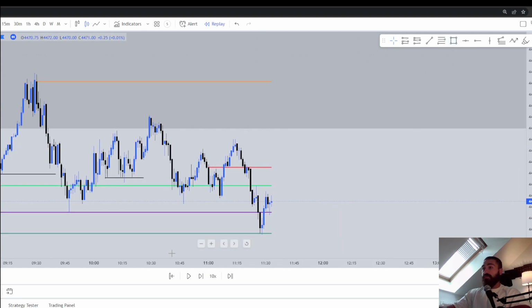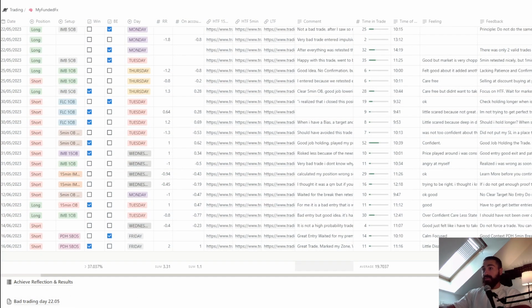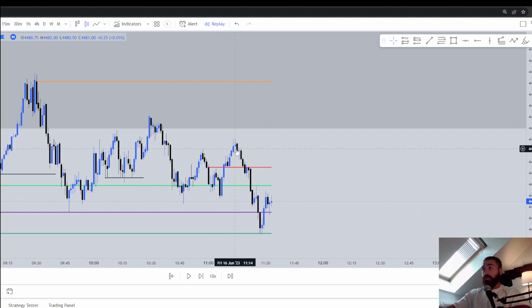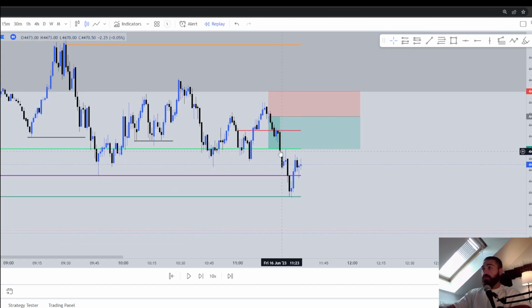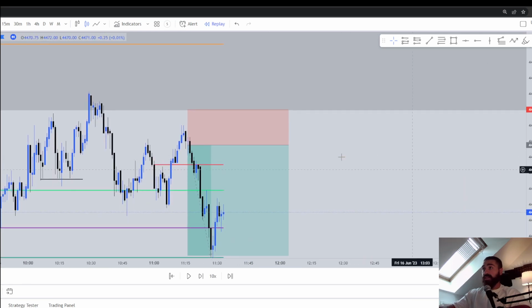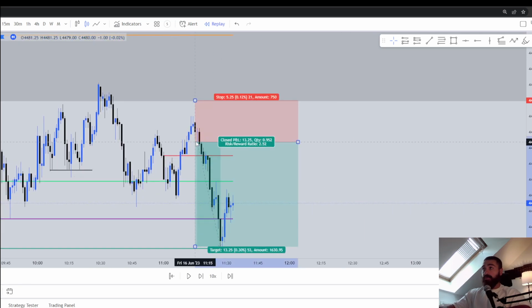The next zone I found, and you can see it's right here, 11:16. This was my entry, which is right here. This is why it's important to write the time, and this is why it's actually important to have the journal, because you can go back and check everything. This is the second trade I took, but my entry was right here.